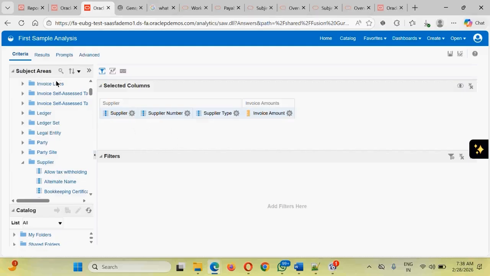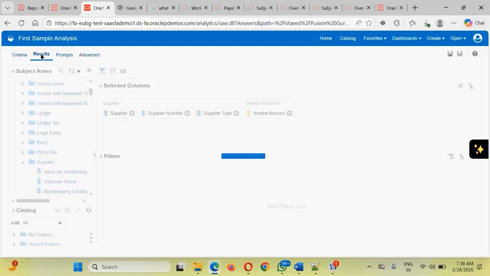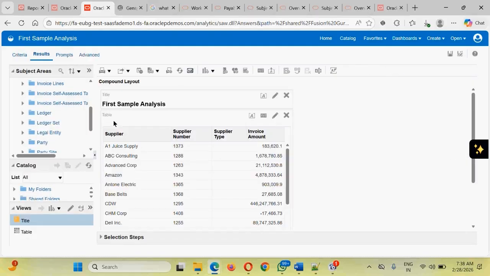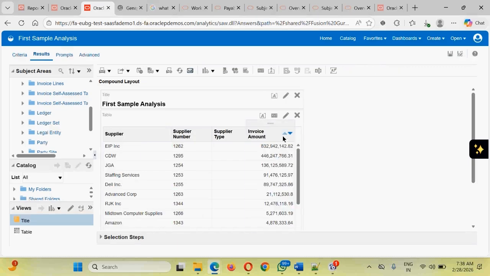We don't have the filter in the criteria section, but in the result section, this is an advanced set of interactive technology. You see these tilted icons. You click on these tilted icons while displaying the data itself, and you should be able to sort the data. It is quite possible.